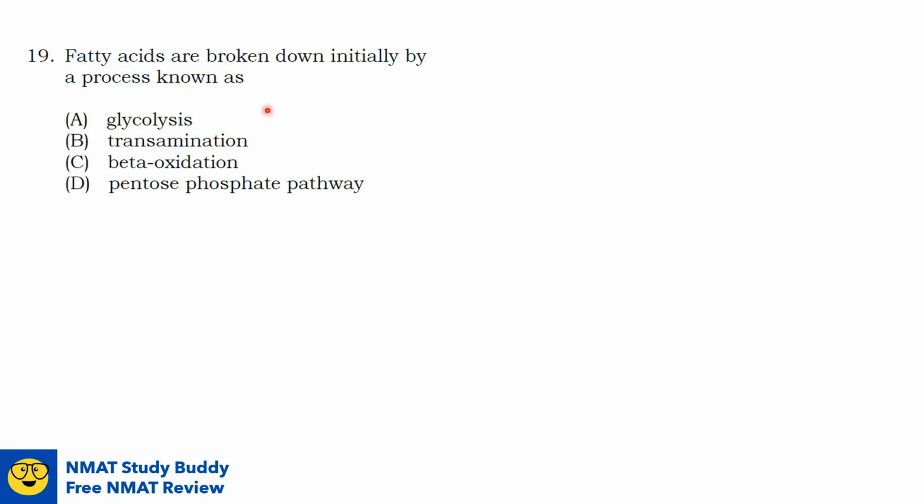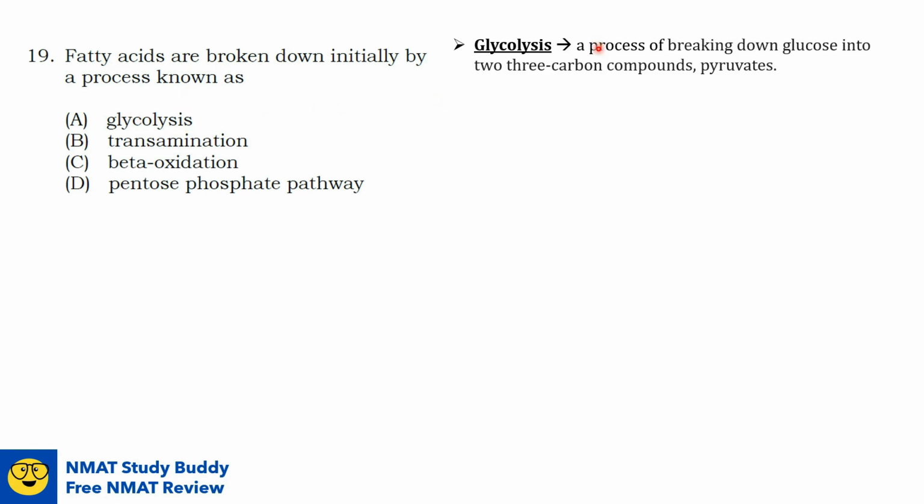So this is sugar breakdown. Again, glycolysis is a process of breaking down glucose into 2, 3 carbon compounds called pyruvates or pyruvic acid. We can now eliminate glycolysis from our options since this involves sugar instead of fatty acids. Now let's go to option B, transamination.